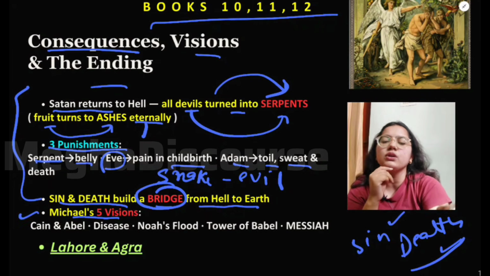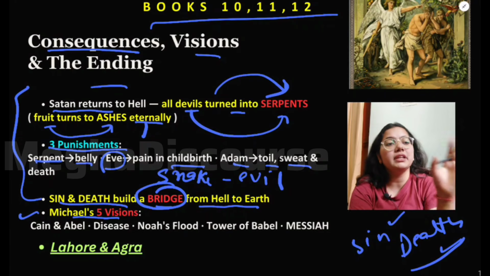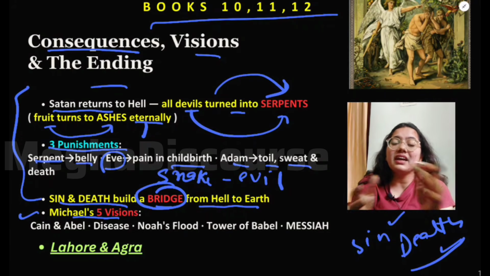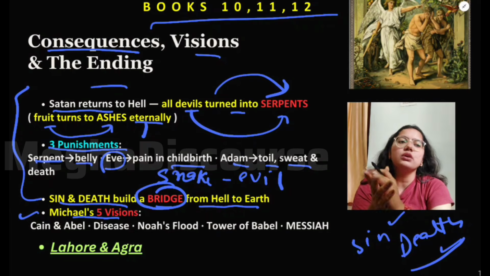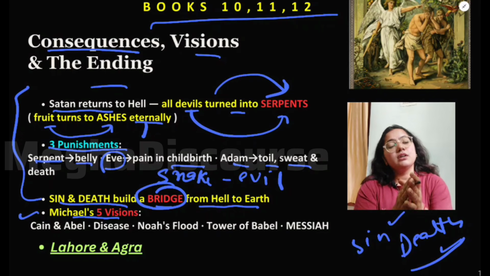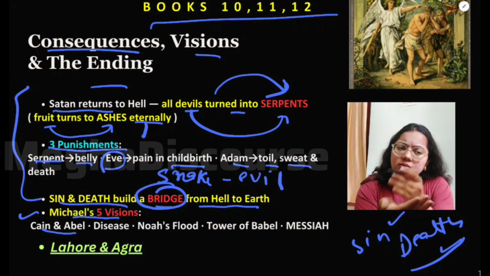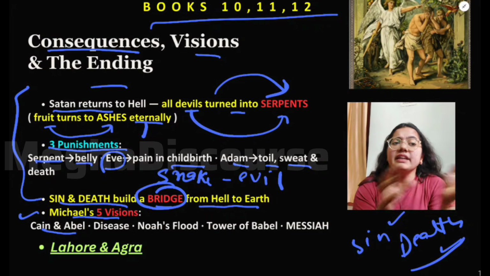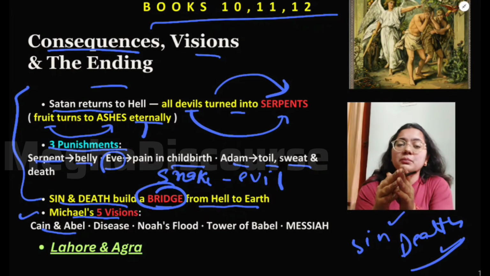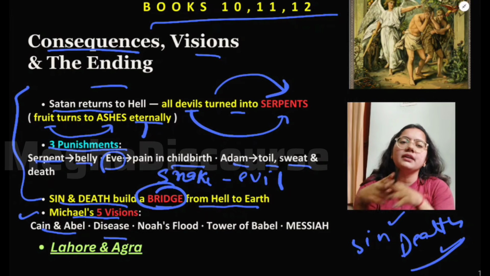And now in book 11, God sends Michael to show Adam and Eve visions, because now Adam and Eve are broken. They are crying and they are having some guilt. So God tells Michael to go and console them, and he shows Adam the future, the vision of how the future will look. There are Cain and Abel, 2 brothers, sons of Adam, and they are fighting with each other and killing each other. So this is again a sin, to kill the brother. This means that death has come on earth. There would be diseases. The hospitals will be full of patients.